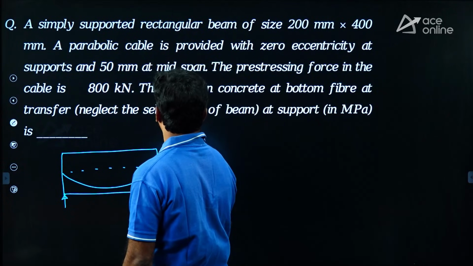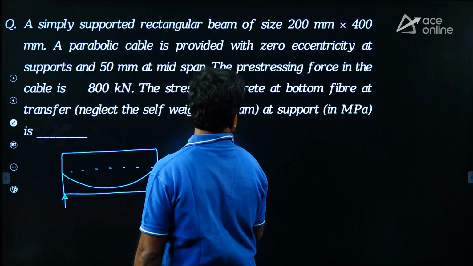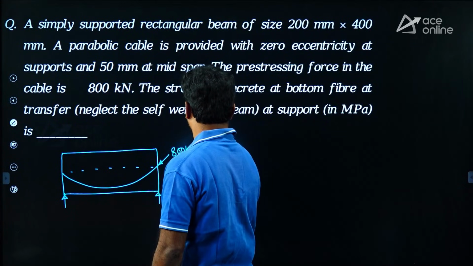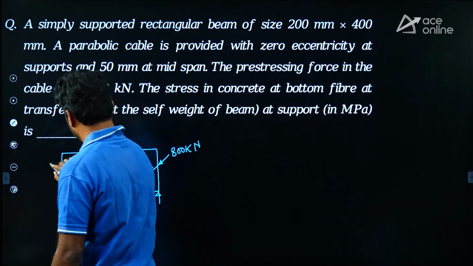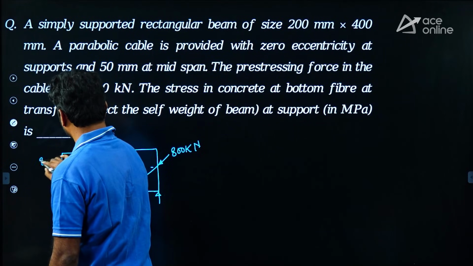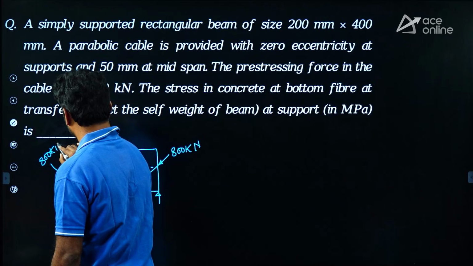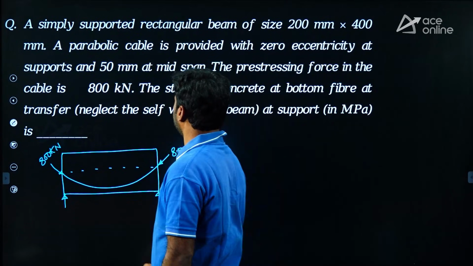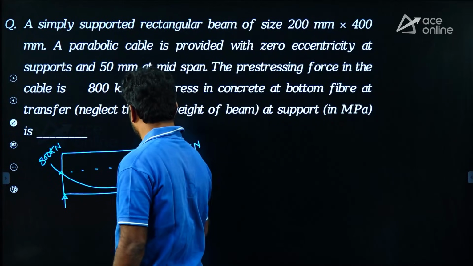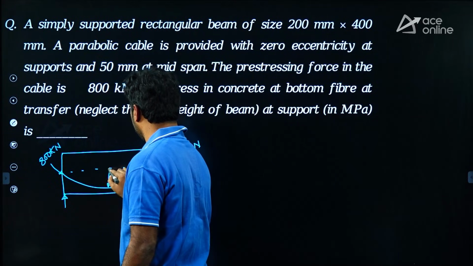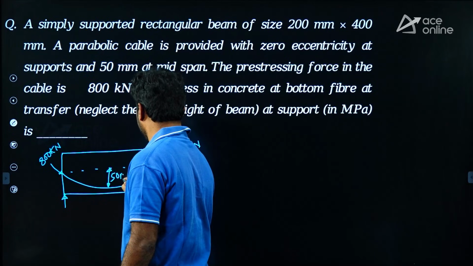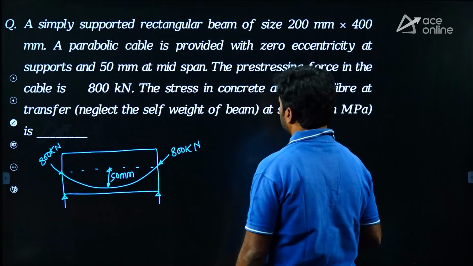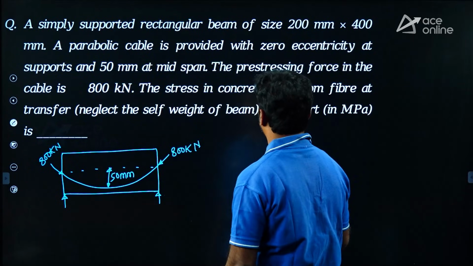It is having the force, how much it is given? 800 kilonewton. And eccentricity given 0 at support and 50 mm at midspan. The stress in the concrete at bottom fiber at a transfer.